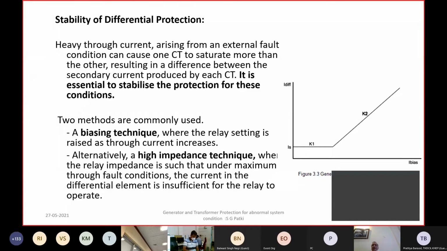Many times you have paralleling of the CT secondaries and give it as one input to the differential relay.